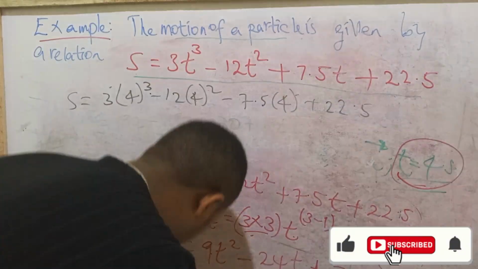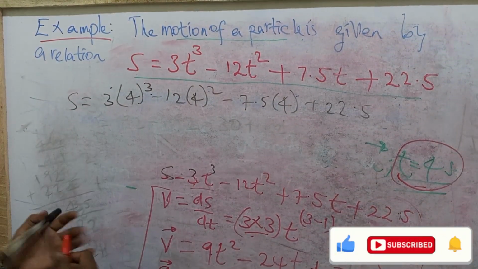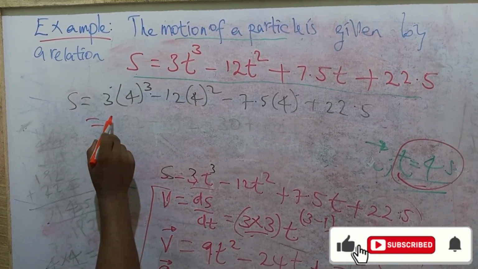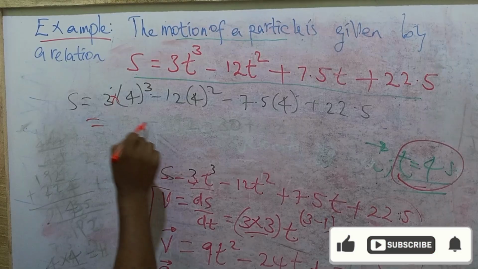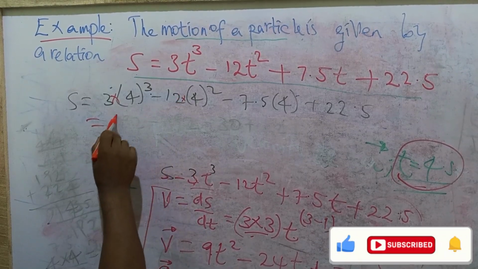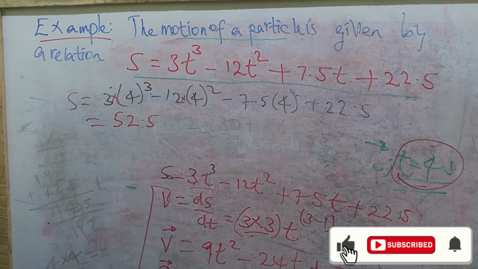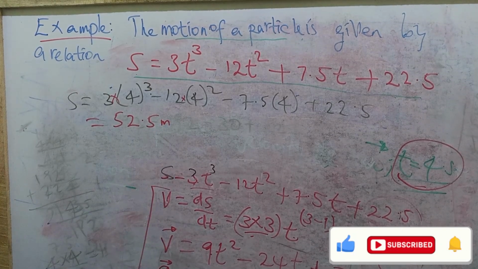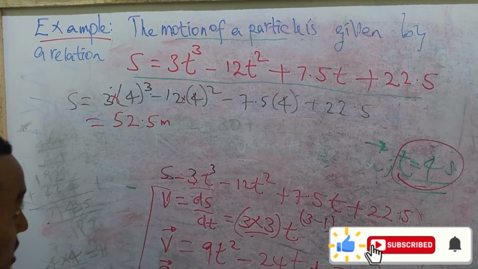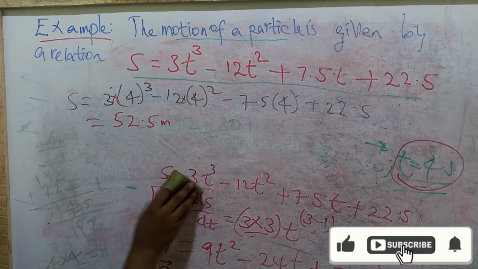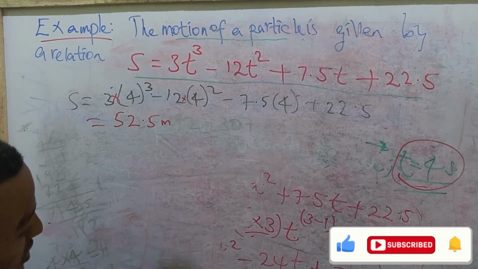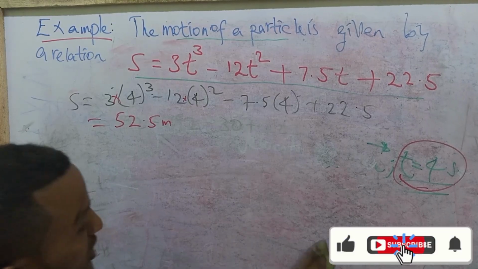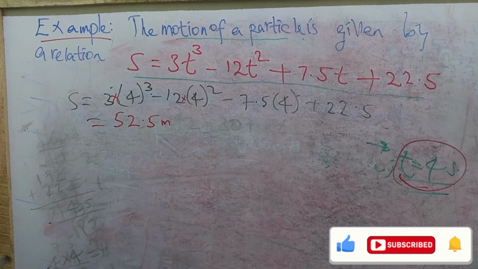So check the answers and finish this calculation. And the correct answer is 52.5 meters. So this is the displacement, or what we call the position at 4 seconds.